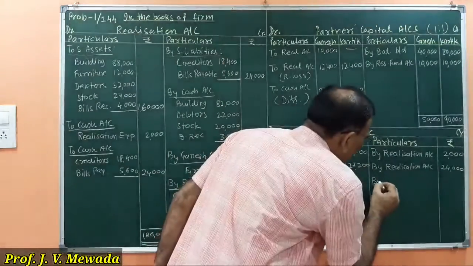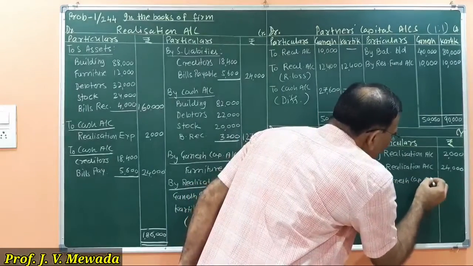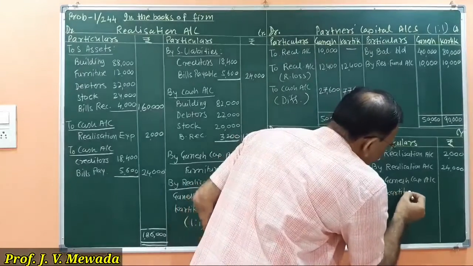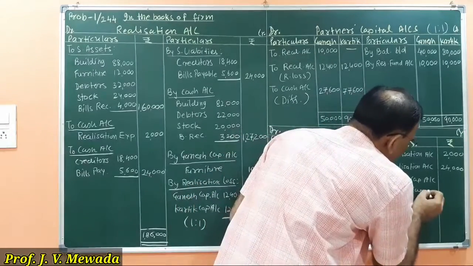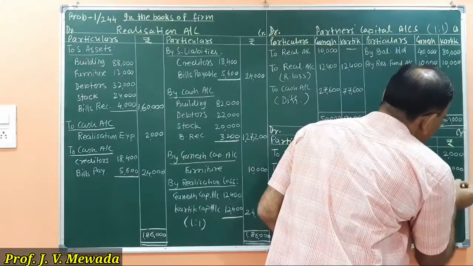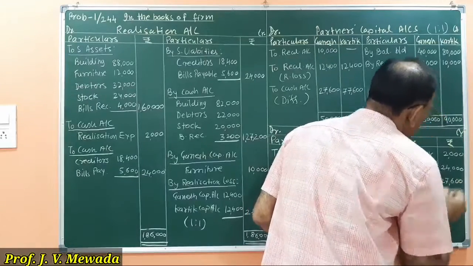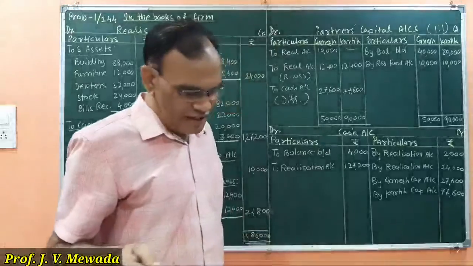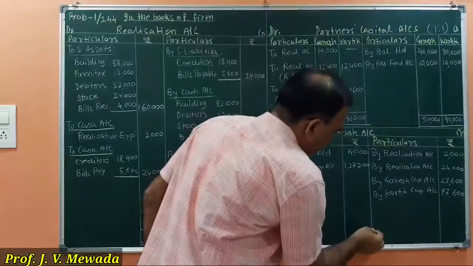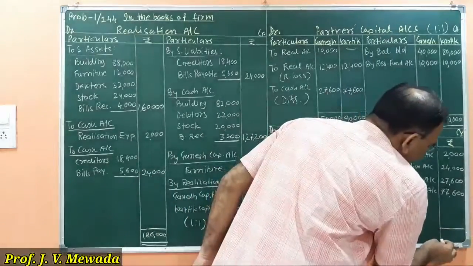So in the cash account, by Ganesh capital account and by Karthik capital account, 27,600 and 77,600. Now we will do the totaling of cash, and the cash should tally.